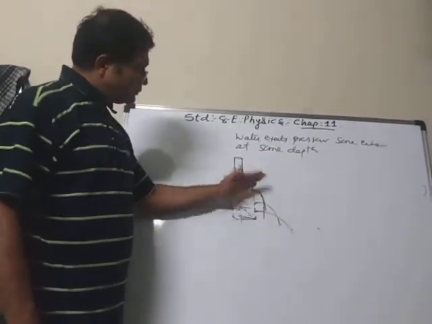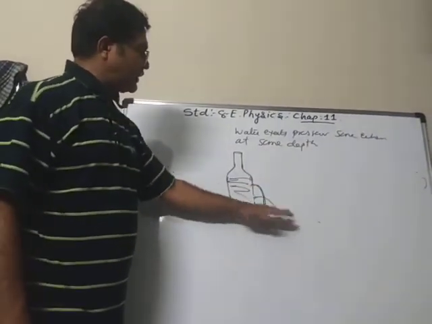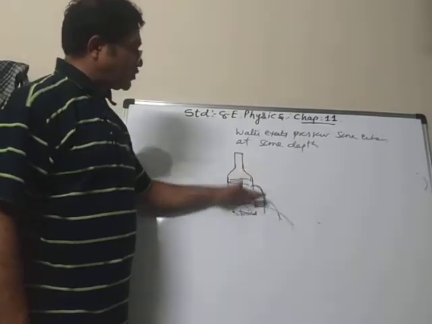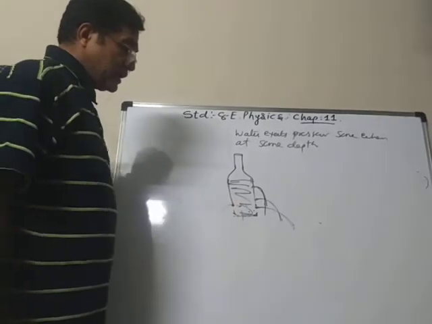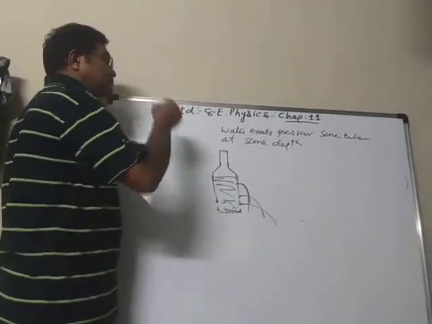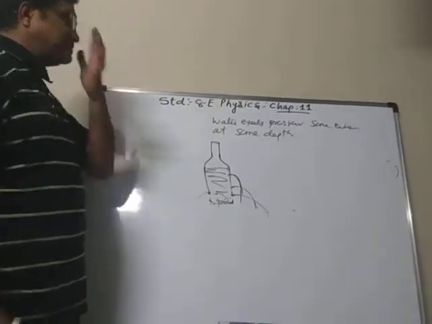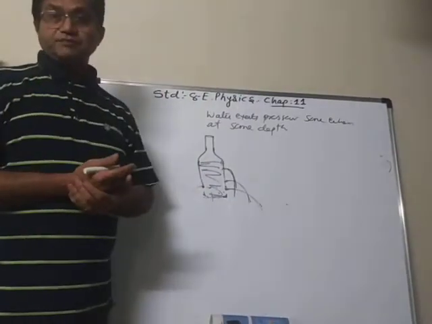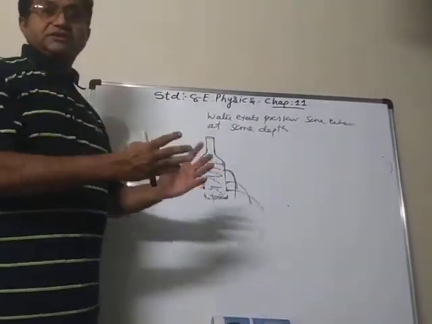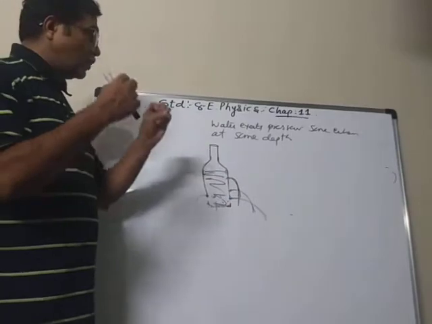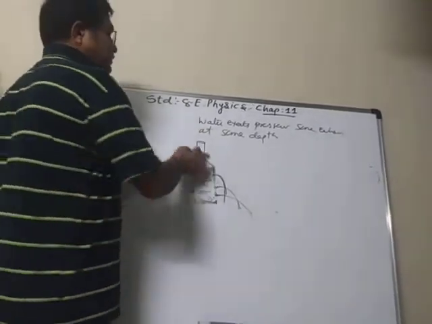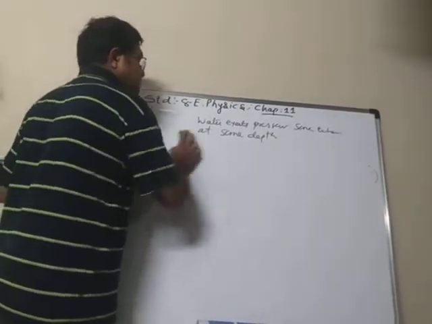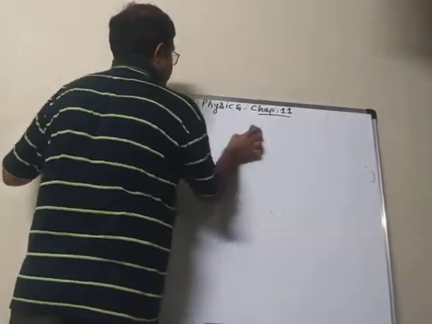Here there is more than that one, so it can go a little farther, but here is the most water column, and therefore it will go much farther. It means that liquid exerts pressure in all directions, and at the same depth the pressure is also equal. So that is the story of pressure exerted by liquid.